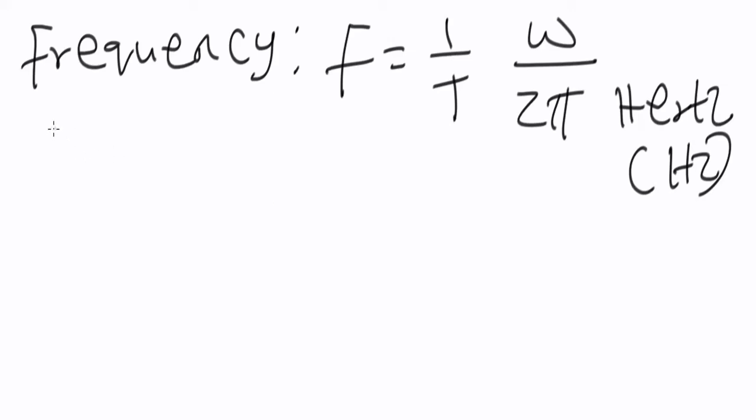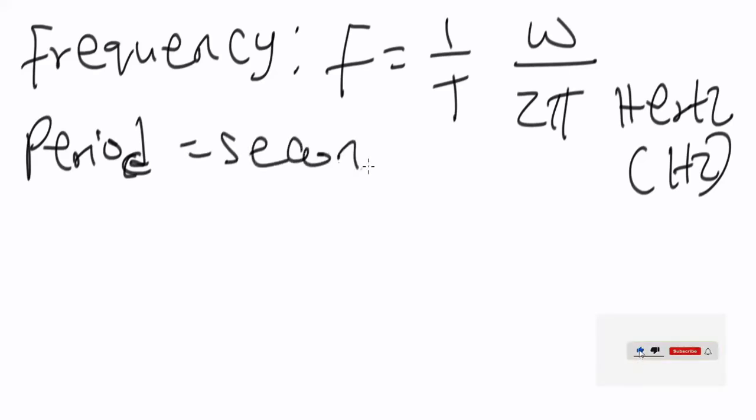Now, the next parameter we have is the period, which is the time. Period in wave motion is the time taken for a particle undergoing wave motion to complete one cycle. Alright, so period is measured in seconds, and period is also the inverse of frequency.